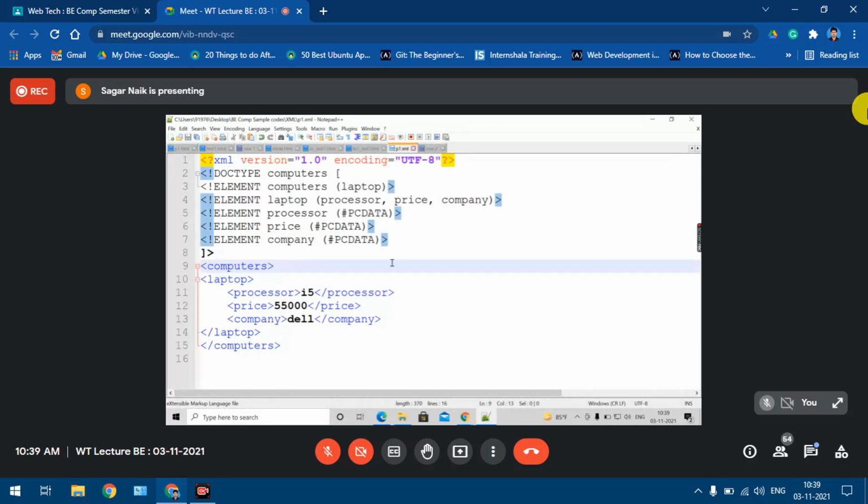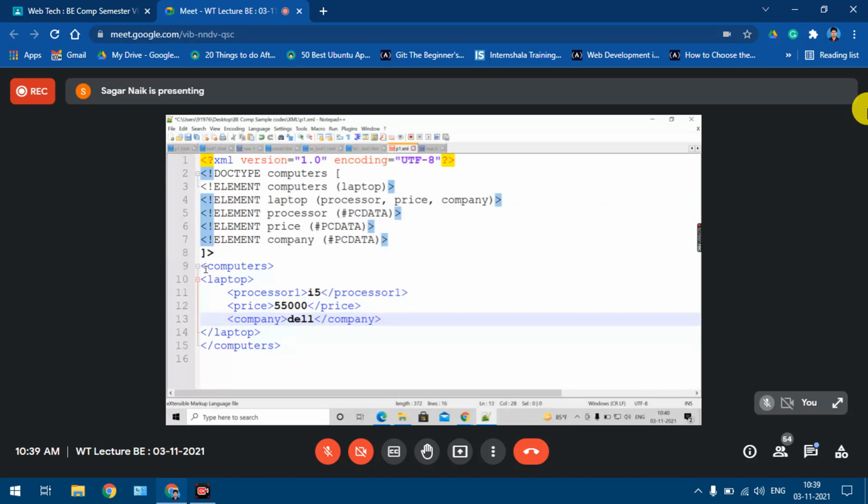Now what I'll do, I'll try to include some mistake in my XML file. See, again I have done some mistake in my file. Yes or no? Here, in my DTD we have said that laptop is having processor as the element. But here I am saying processor 1. So it is a mistake first of all.